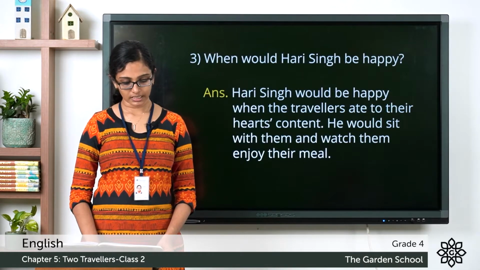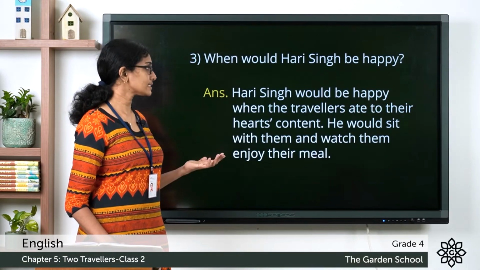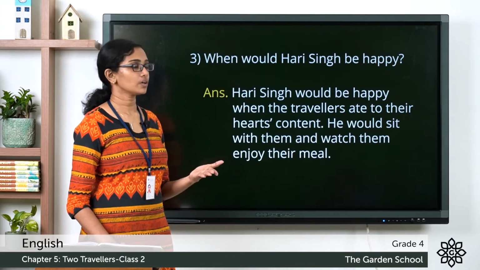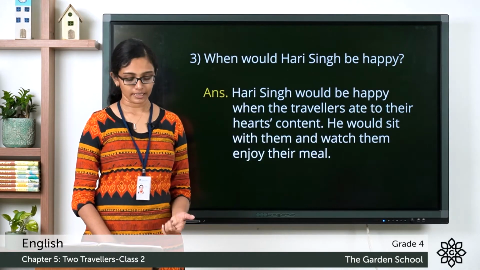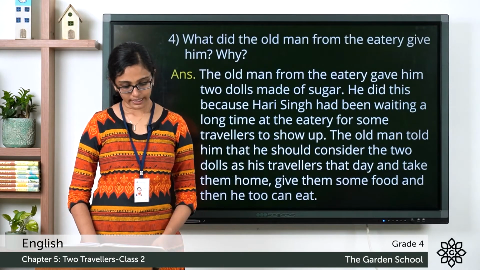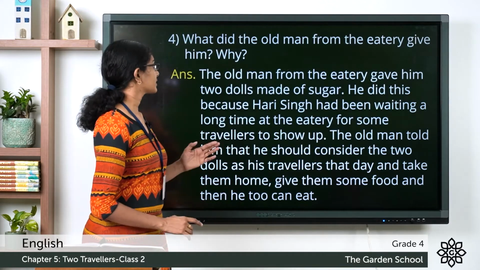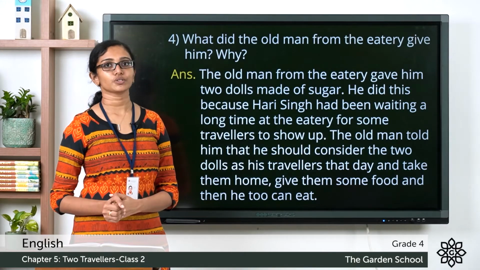Now, question 3. When would Hari Singh be happy? Hari Singh would be happy when the travelers ate to their heart's content. He would sit with them and watch them enjoy their meal. Now, question 4. What did the old man from the eatery give him and why? The old man from the eatery gave him 2 dolls made of sugar.